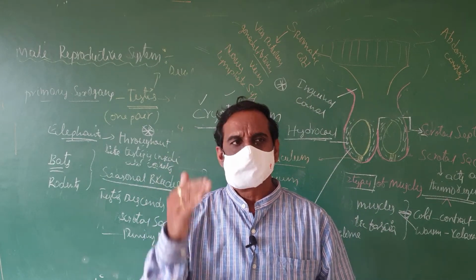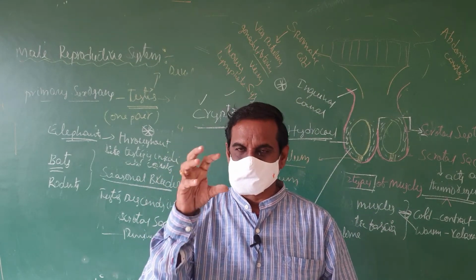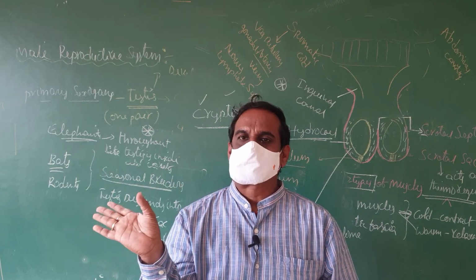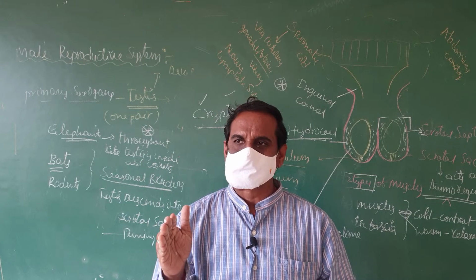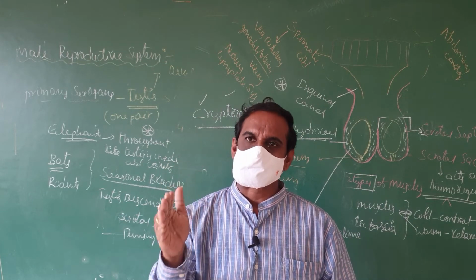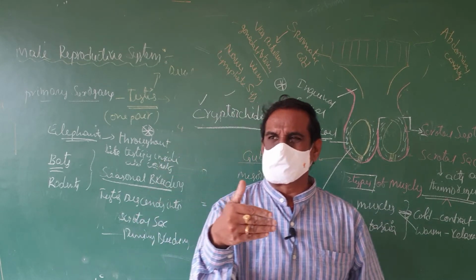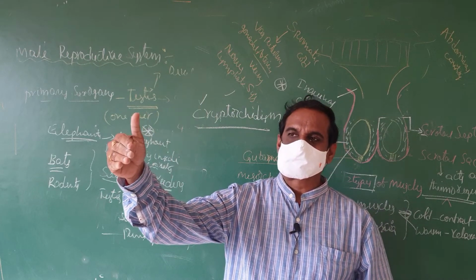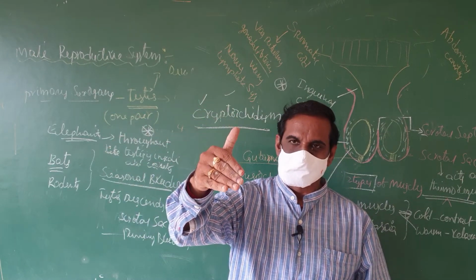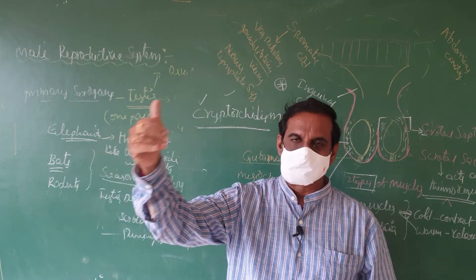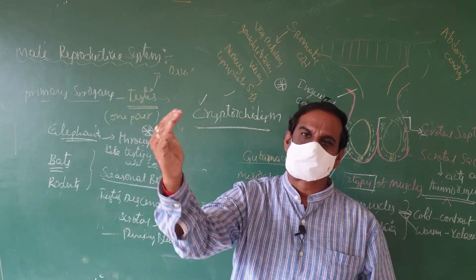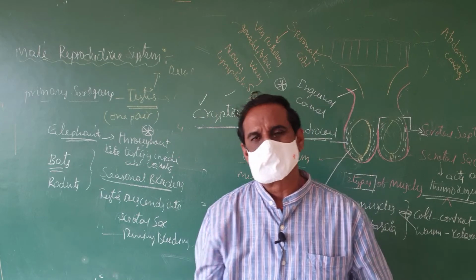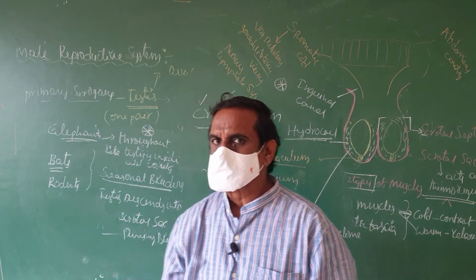The secondary sex organs include vas deferens, epididymis, Cowper's gland, prostate gland, and external genitalia like the penis. In some books they are given as primary sex organs, accessory ducts, accessory glands and external genitalia. Whatever it may be, other than primary sex organs, all come under secondary sex organs only.